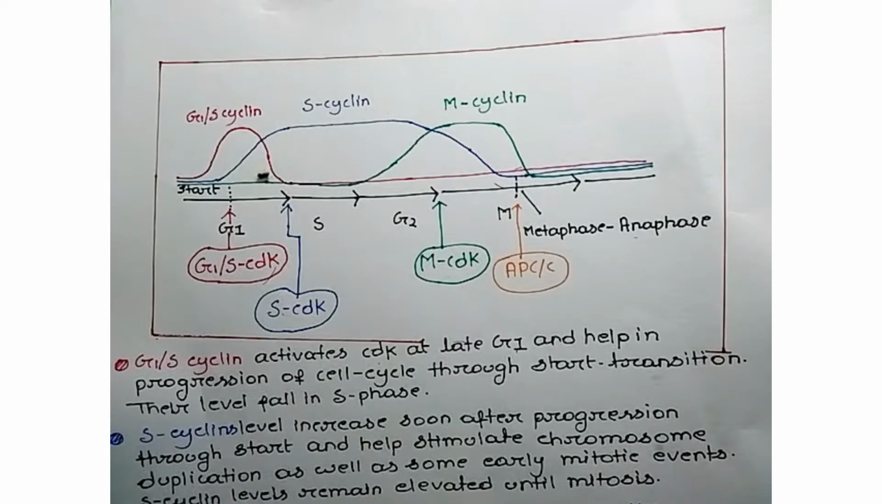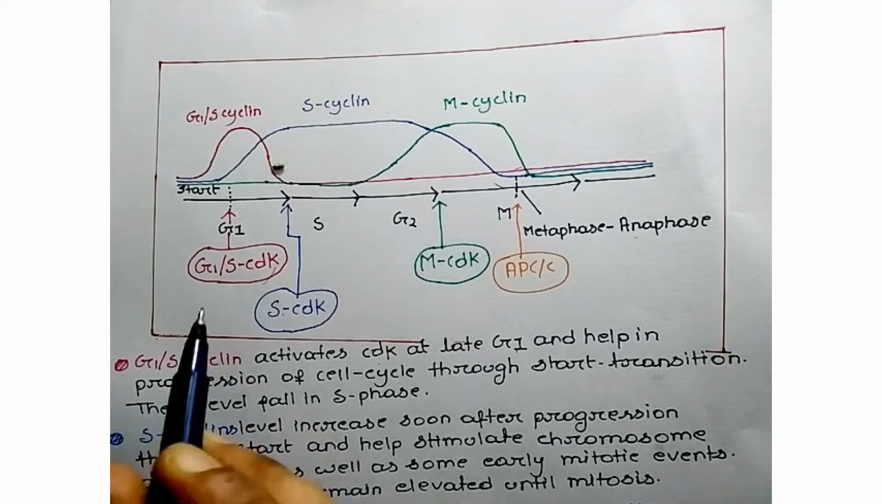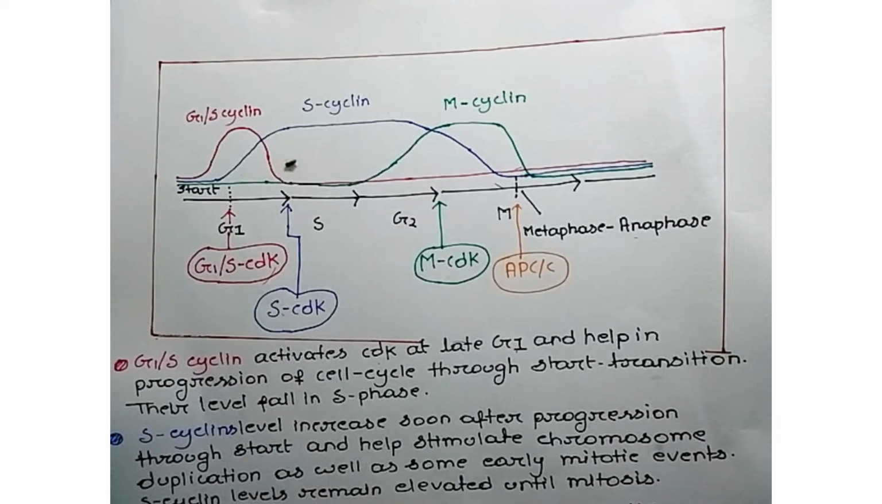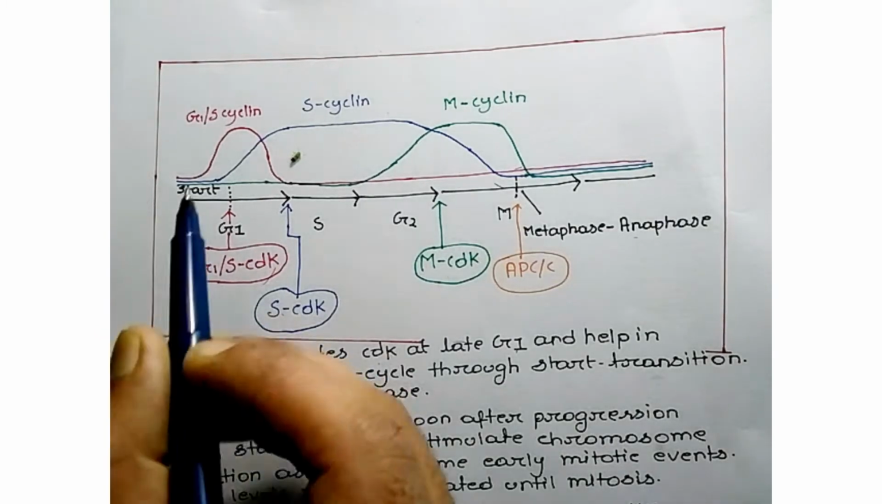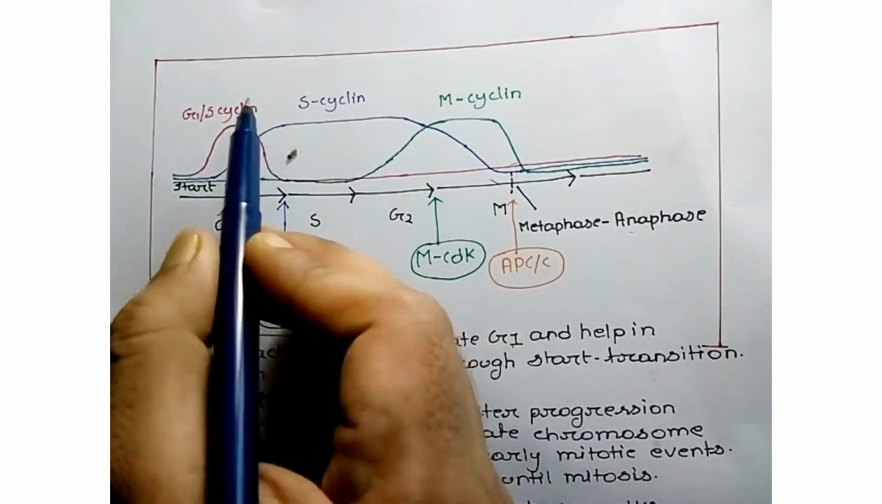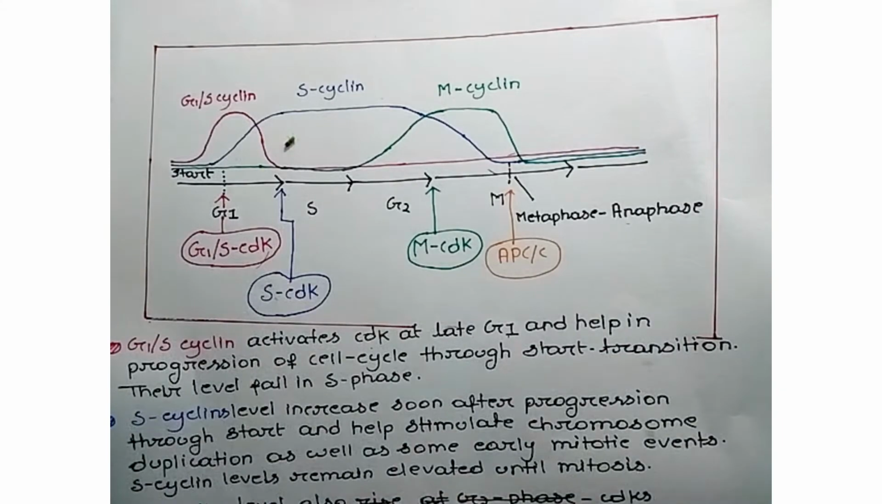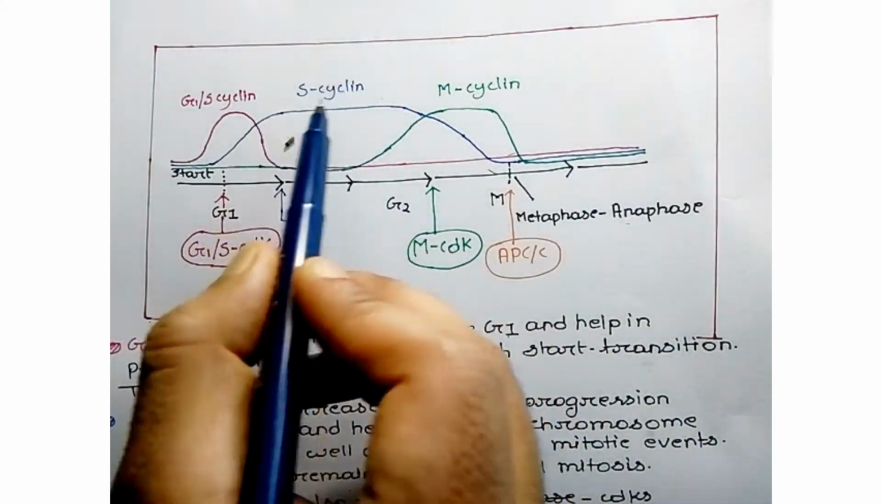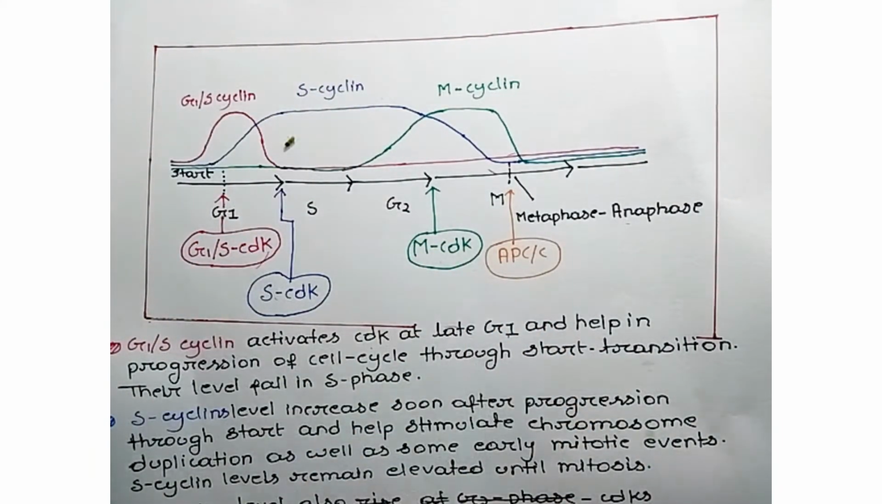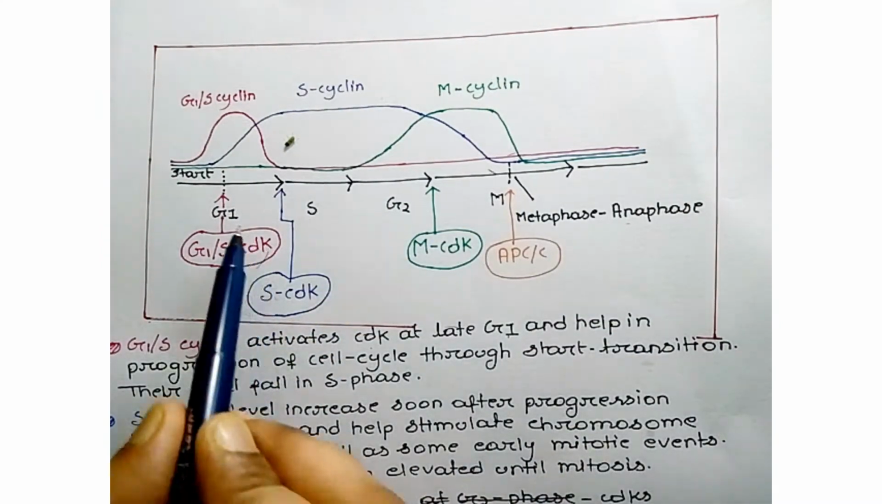So there are different types of cyclin present, and these cyclins complex with different types of CDK in different phases of the cell cycle. But in yeast, there is a single type of CDK present, and that is CDK1. So here we discuss that in G1 there is G1S cyclin, in S there is S cyclin, and in M there is M cyclin, and these form complexes.